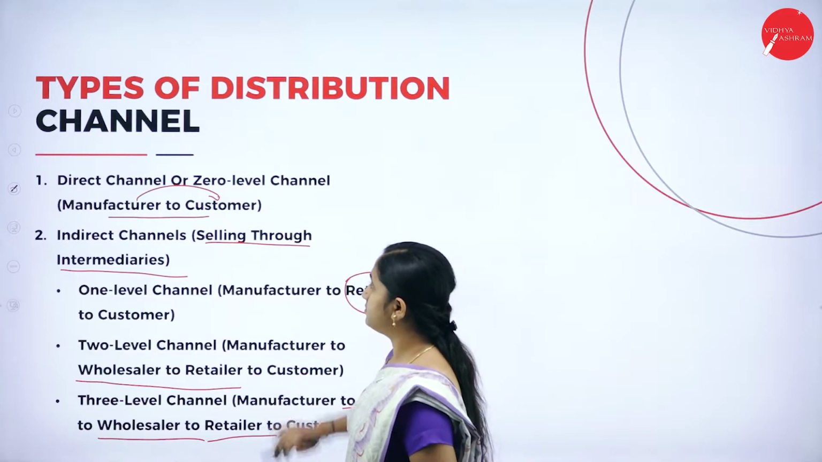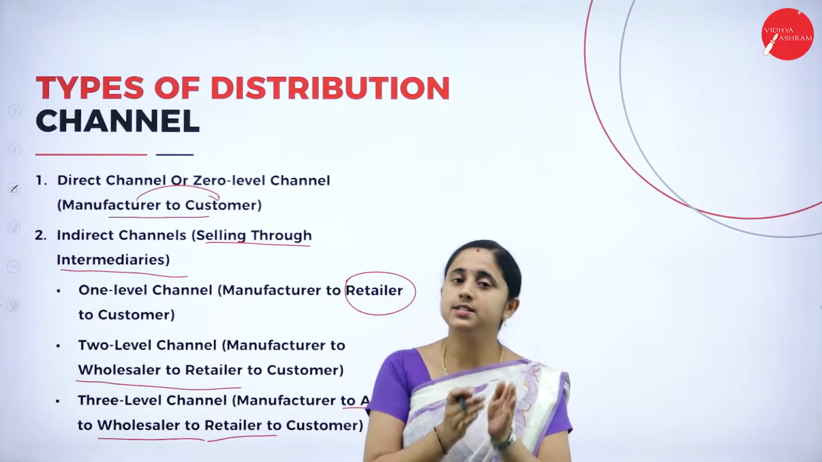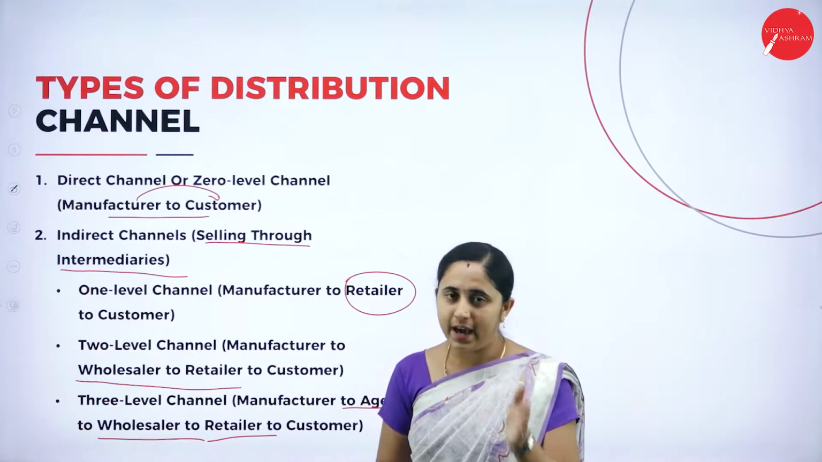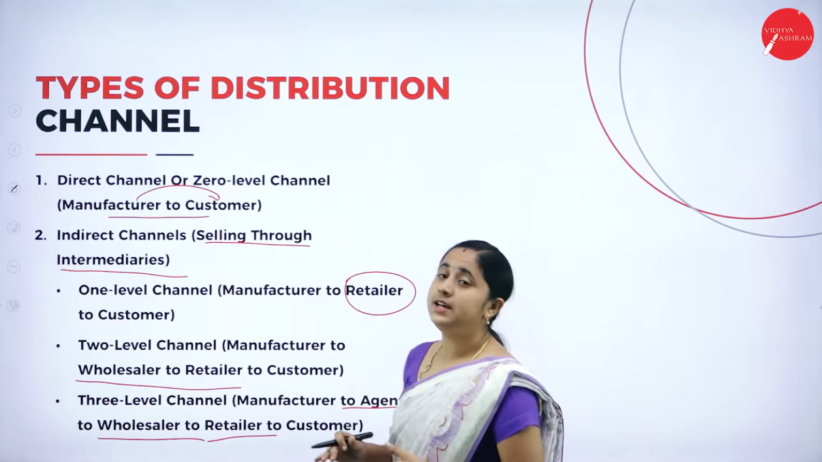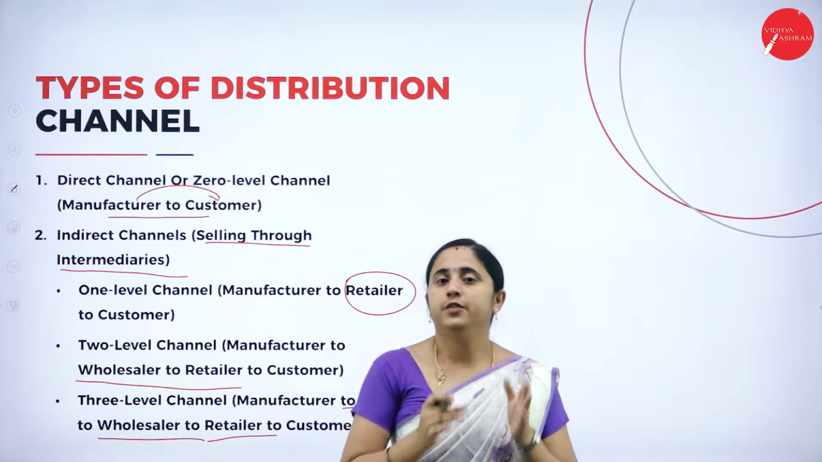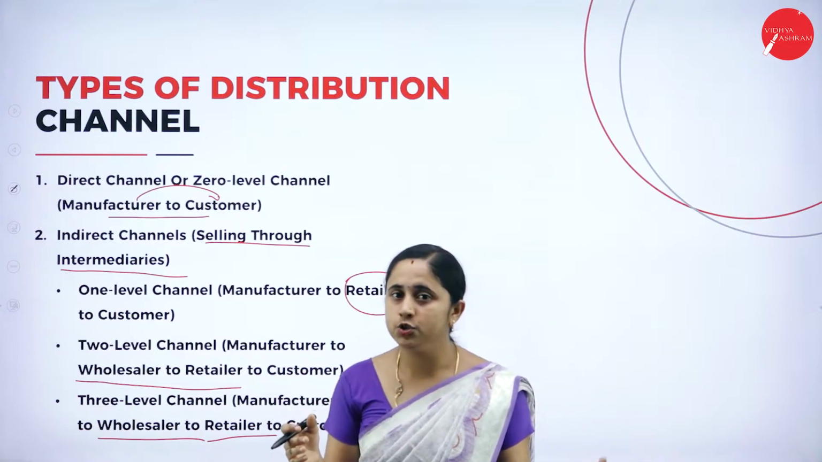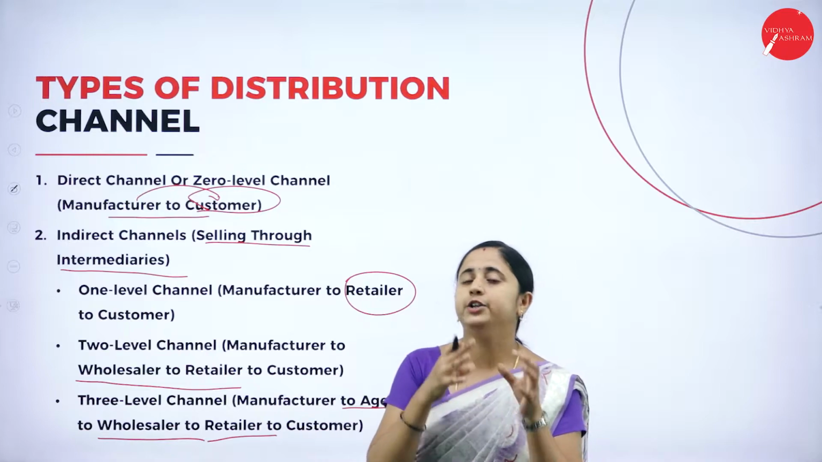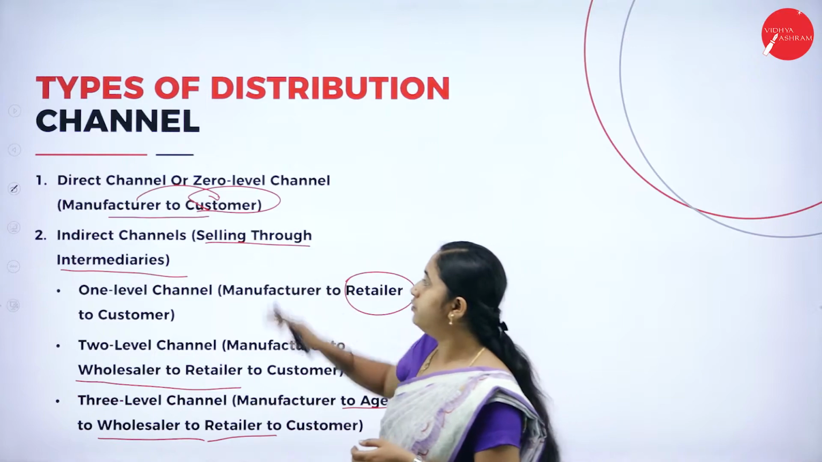So first one, direct channel or zero level channel. That means under direct channels, no middlemen are involved, directly from the manufacturer to the final consumers. Mainly this channel is beneficial if you are producing goods for further processing. Final consumer means the person who purchased the goods and used them for further processing. So here there is no involvement of middlemen.